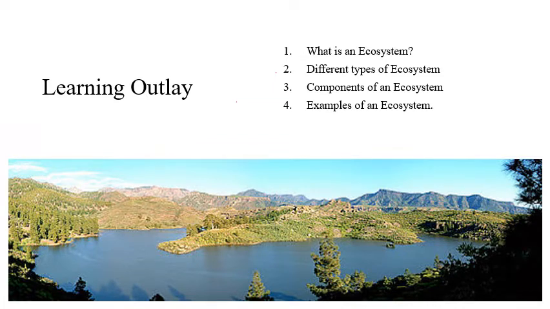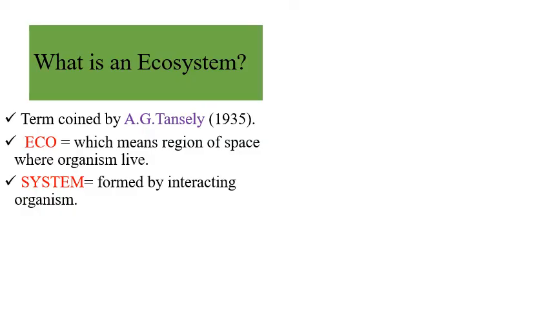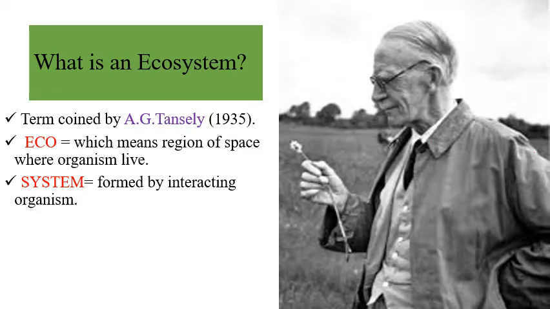First of all, we start with the term: what is an ecosystem? The term was coined by A.G. Tansley, Augustus George Tansley, a British ecologist, in 1935.